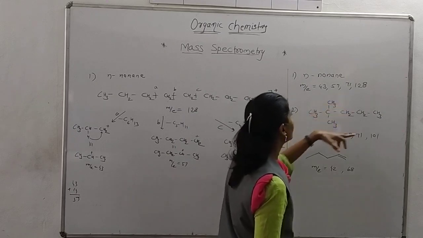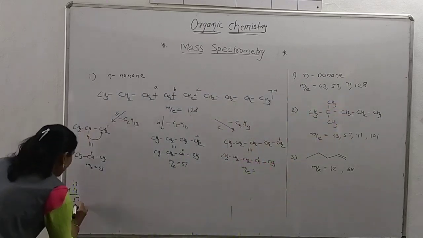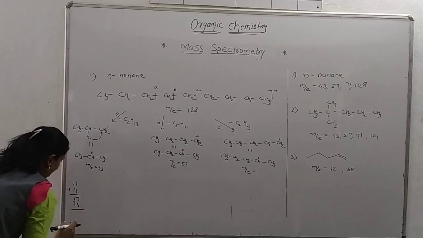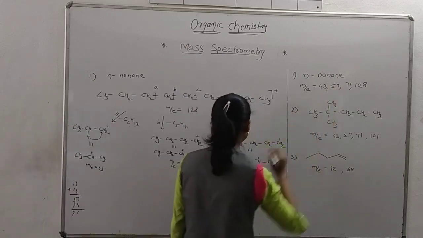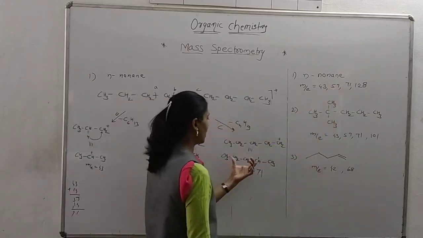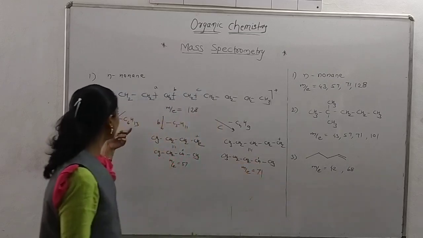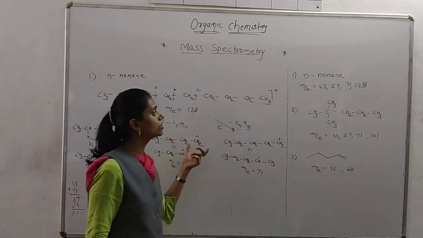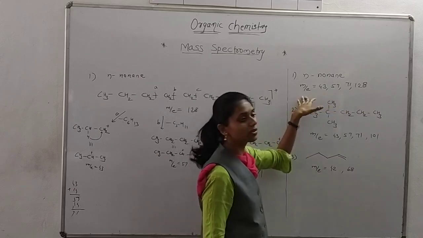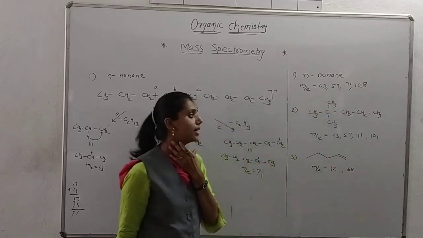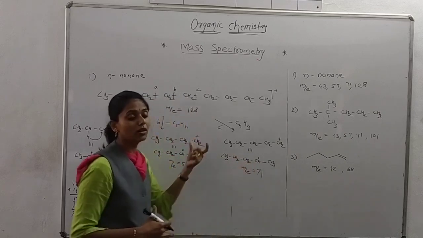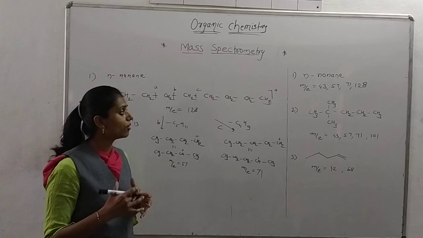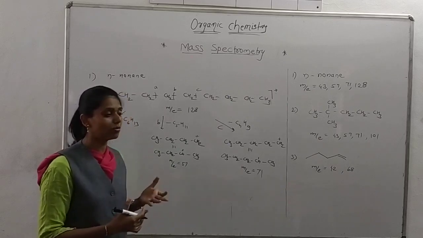So 57 plus 14, 71. So here one value is 71. So it's this cation. We are getting these three values and the molecular value. From this we can say that in the mass spectrum we have these fragmented parts, and from this we can determine the structure of the compound also.